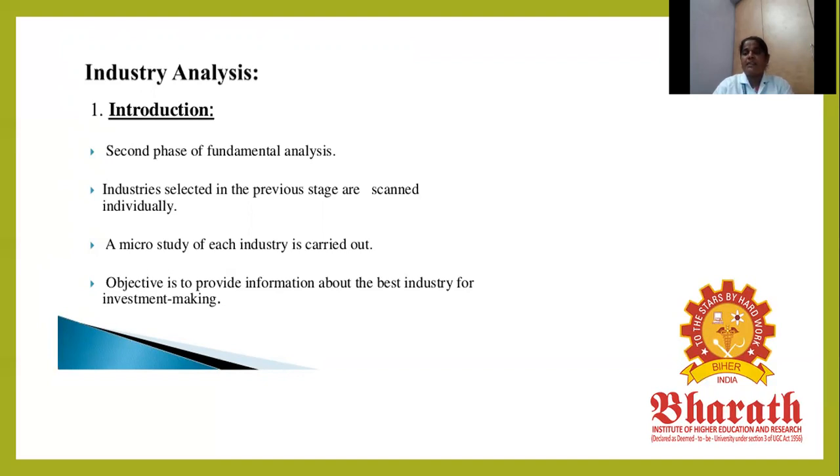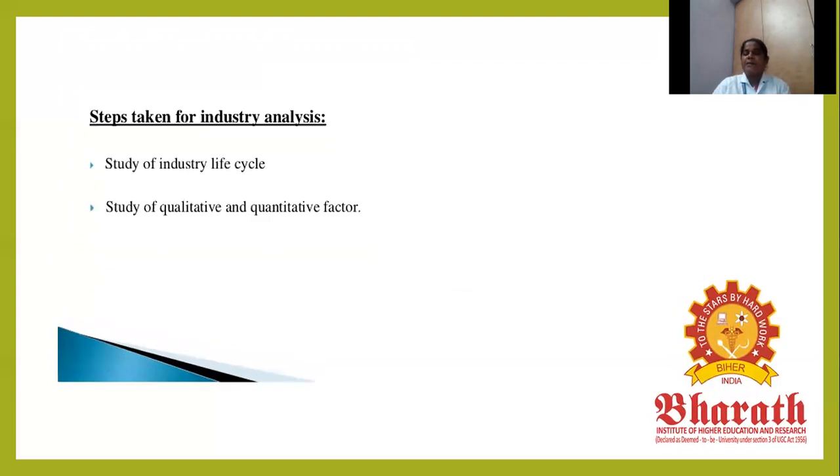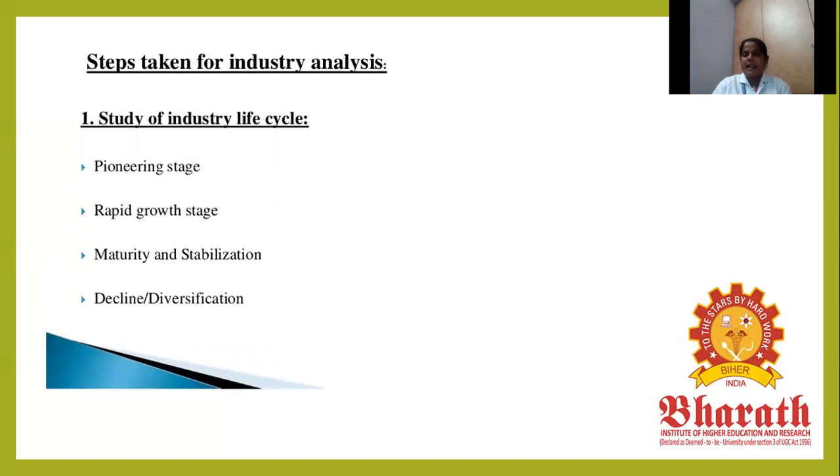Which one is the best industry? How do we select it easily to invest money in it? That is industry analysis. The step taken in any industry analysis is to study the industry life cycle: how it starts, how it develops, how it circulates. And then a study of the qualitative and quantitative factors of the industry.